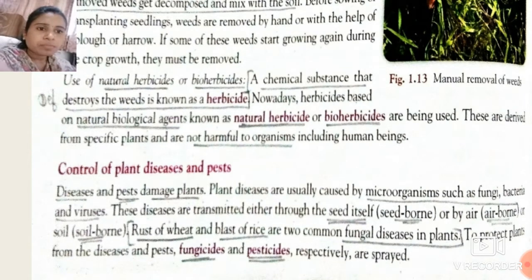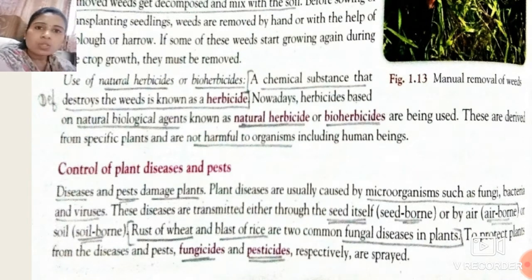Now the next is airborne. There are certain spores of fungi which are present in the air, so they also cause disease to the plants. And the third one is soil borne. Soil borne means there are certain microorganisms present in the soil, so they cause diseases to those plants. So these are the three factors by which disease can be transferred from one plant to other plants.